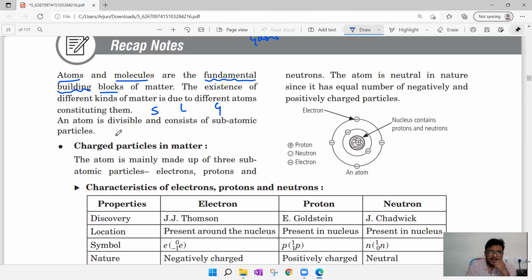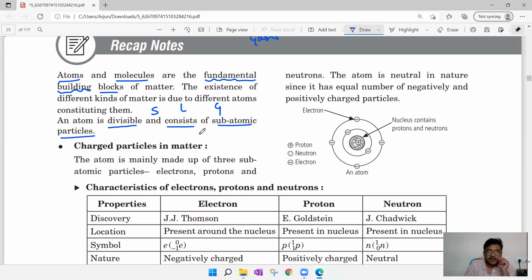Now, an atom is divisible and consists of subatomic particles. Basically, in the textbook you will get that atom means indivisible. That is the meaning of the word atom. They told that atom is indivisible, but we can divide the atom. Divide in the sense we can see through the atom. Because of seeing through the atom only, we are able to observe subatomic particles.